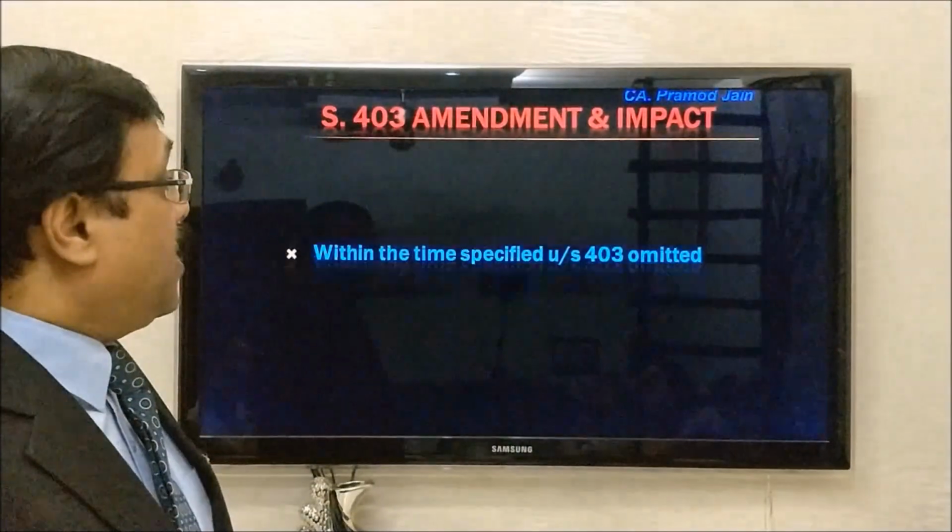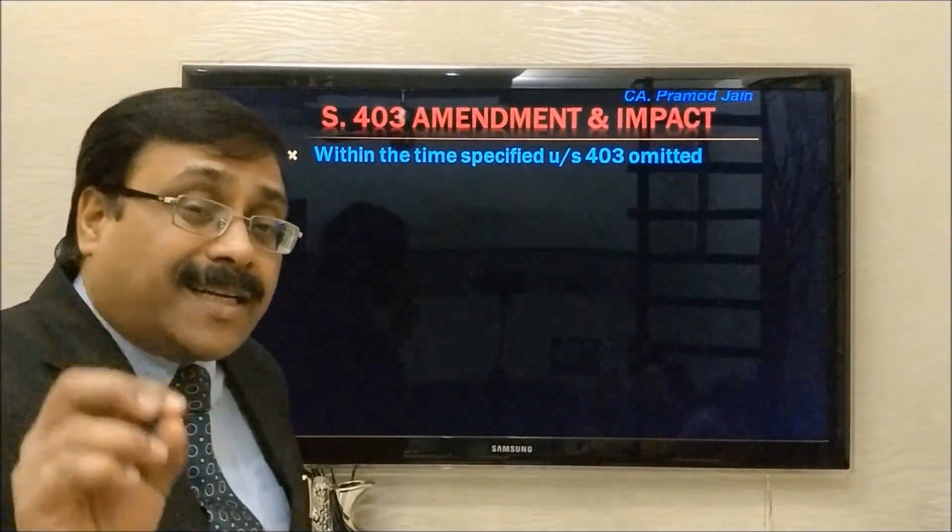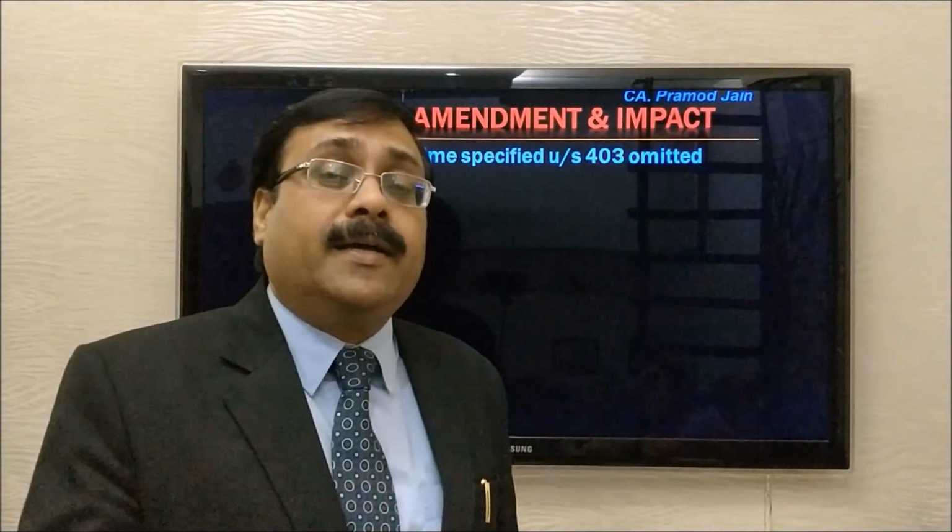Let us see. Certain sections under the Companies Act had provided that if the document is to be filed with the registrar within the specified period, say 30 days, and if it is not filed within those 30 days, then it could have been filed within the additional time period provided under section 403. Now, those requirements have been amended and omitted. In which sections? In 6 sections.